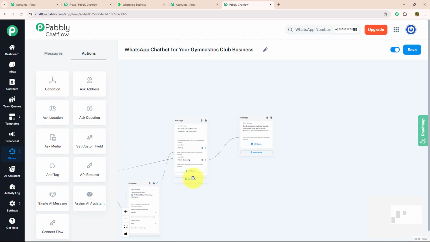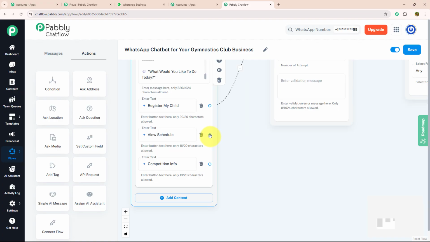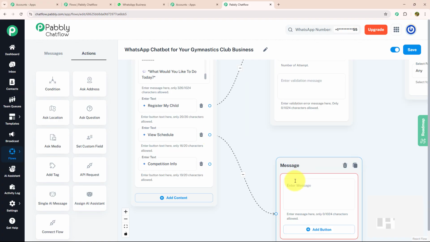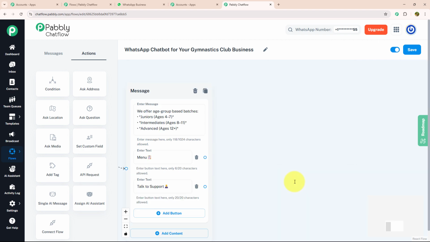With that, I'm going to move to my second action button, which is view schedule. To give information about the schedule, I'm going to drag and drop, select the text plus button and enter my message like this, where I have mentioned that we offer age group based batches: juniors 4 to 7, intermediates 8 to 11 and advanced age 12 and above.